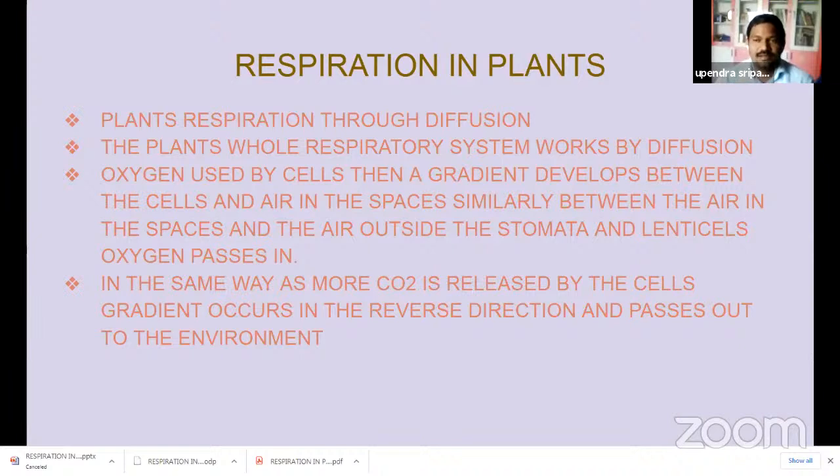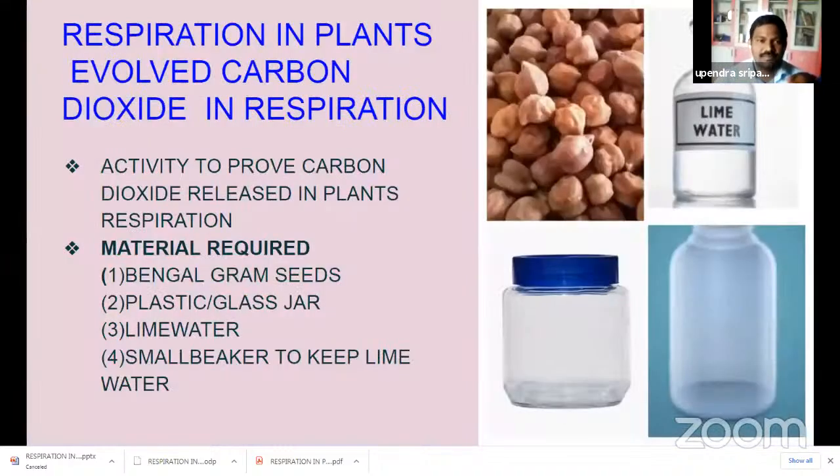Where the oxygen percentage is deficient, oxygen from a higher concentration place enters the deficient place. Where carbon dioxide is accumulated, the carbon dioxide is sent out to the place where carbon dioxide is deficient. In this way, gas exchange takes place by the concentration gradient, from higher concentration to lower concentration. It is the diffusion process, the main principle in the gas exchange of plants.